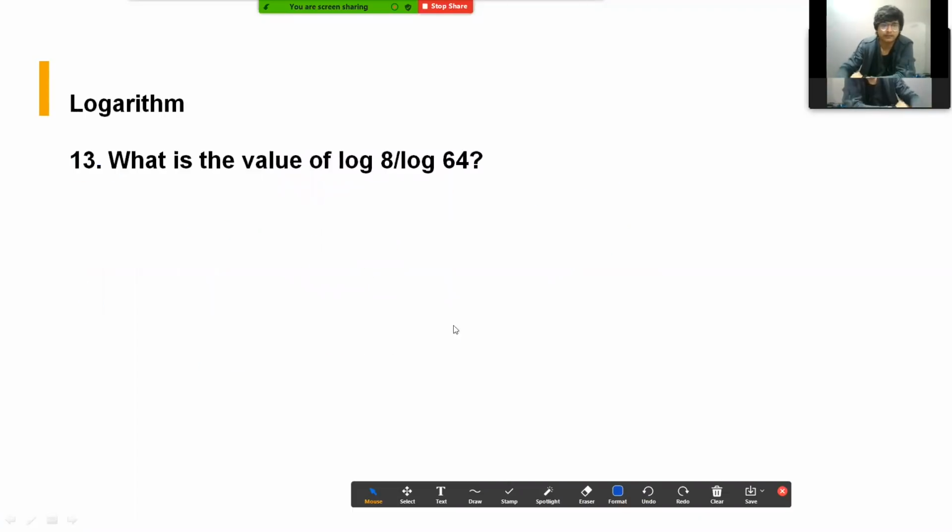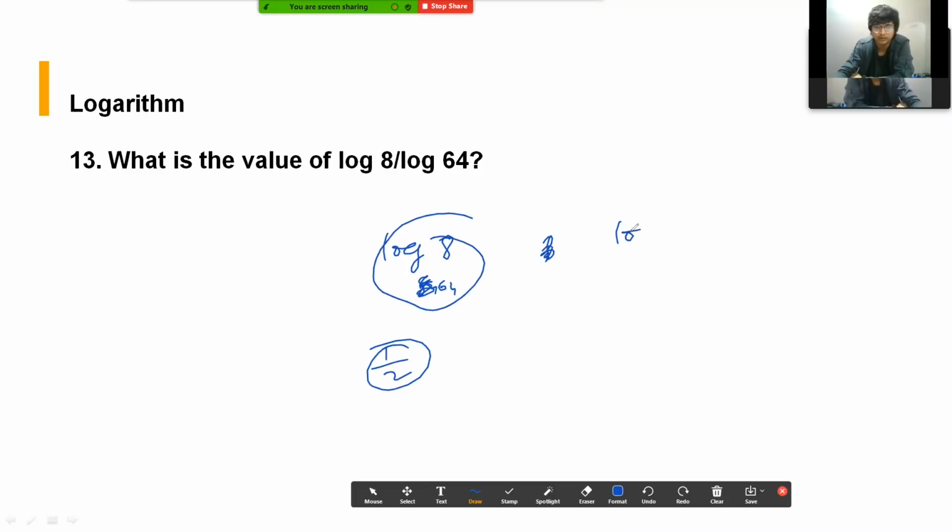Log, again, this is the simplest question from log you can expect in any exam. So log 8 by log 64 will be log 8 by log 8 base 64, and again this will be 1 by 2, because like ये orally हो जाना चाहिए, but if you want me I could write it as log 8, and ये log 8 का square होगा. So this 2 will come this side, this will be 1 by 2. Okay, this 2 will come in denominator.